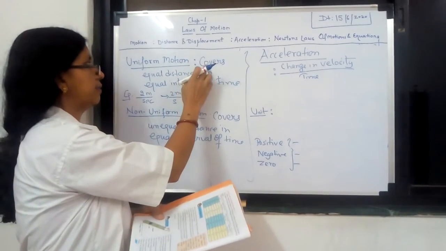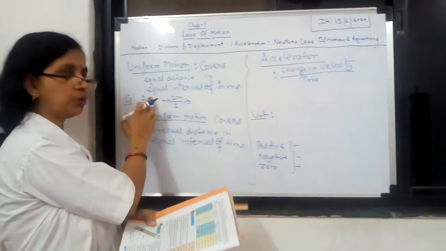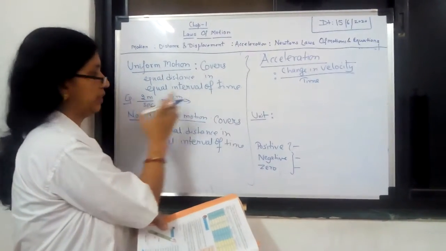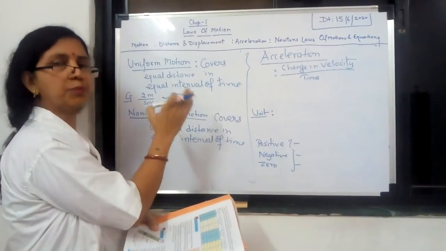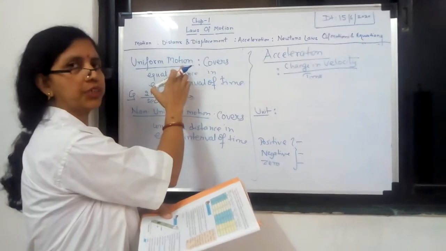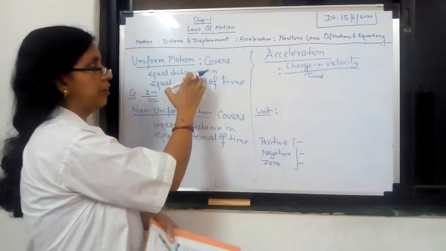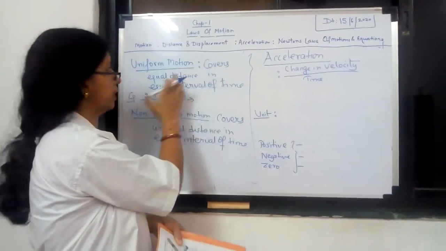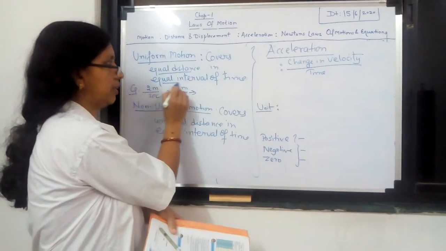So when a moving object covers equal distance, that means 2 meter, 2 meter, 2 meter, 2 meter in each second. So it is not changing. That means speed is not changing. Such type of motion is called uniform motion. How to define uniform motion? Uniform motion means when an object in motion covers equal distance in equal interval of time.